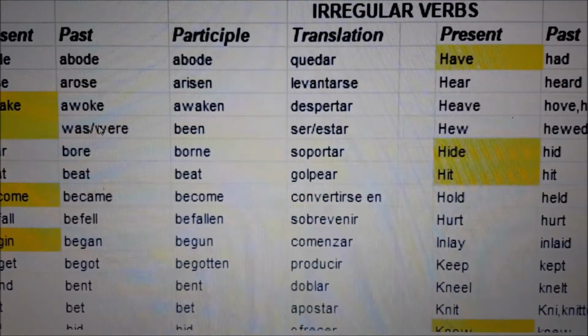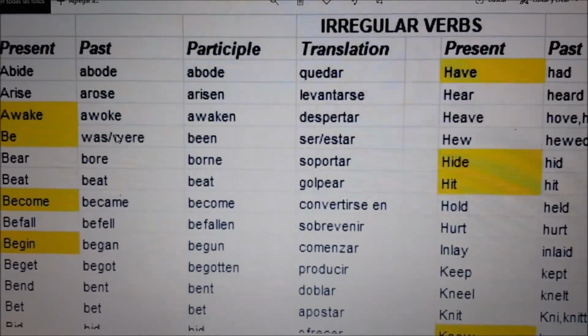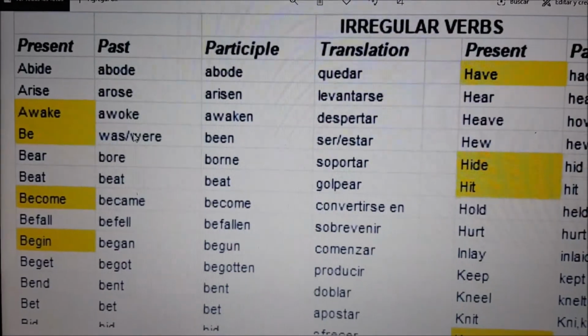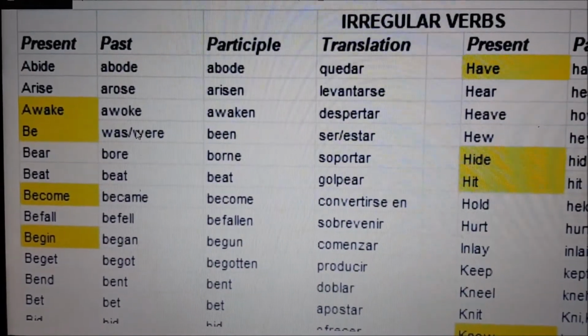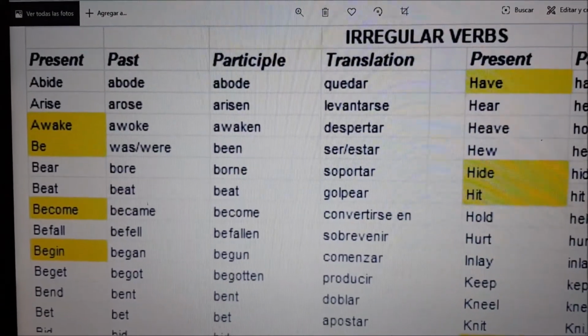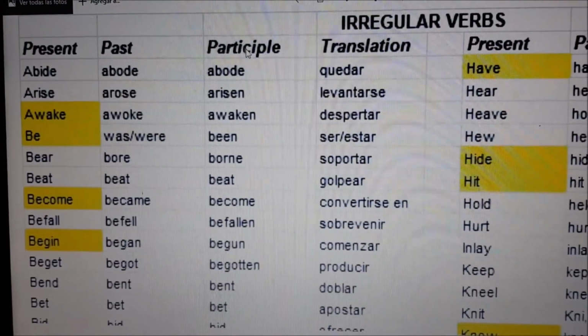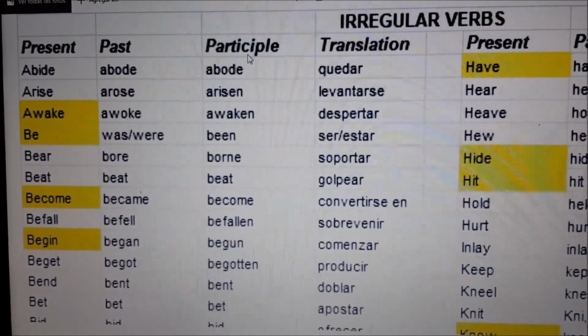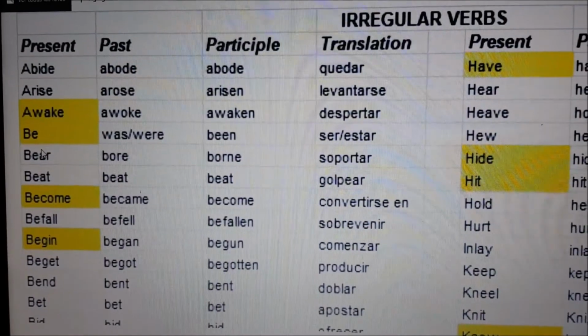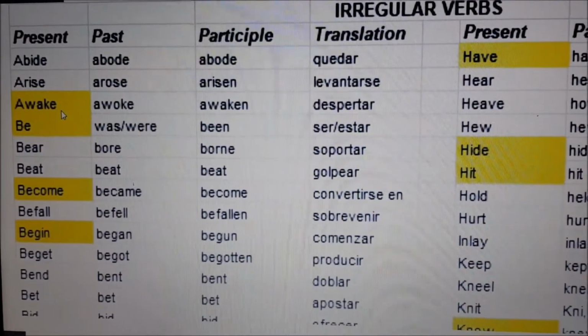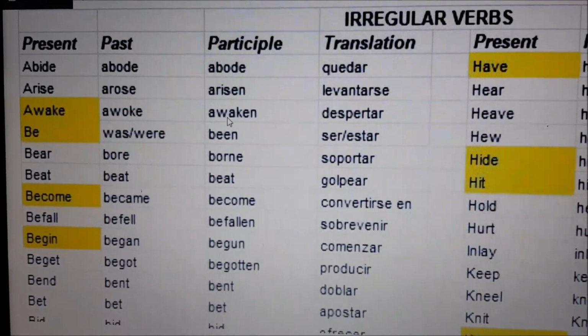If you check your lists of verbs, you will remember that we have three different columns: the simple present, the past, and the past participle of the verb, right? Let's take a look, for example, at the verb awake. The past is awoke, and the past participle is awaken.